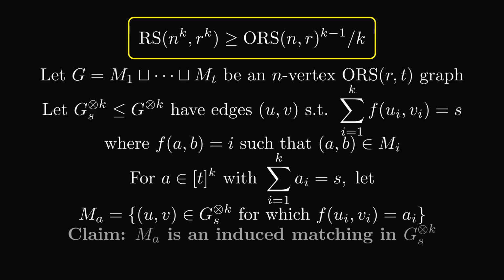The key claim is that M sub a is an induced matching in the big graph. Note also that every edge in the big graph belongs to a unique set of the form M sub a for some value of a, and hence we will have a partition of the edges in the big graph into induced matchings.